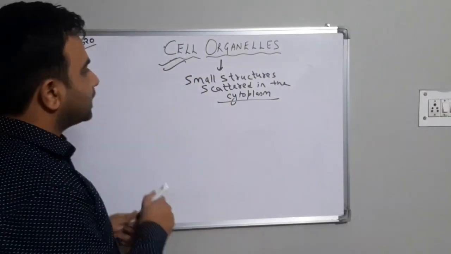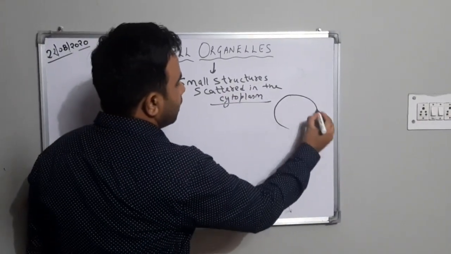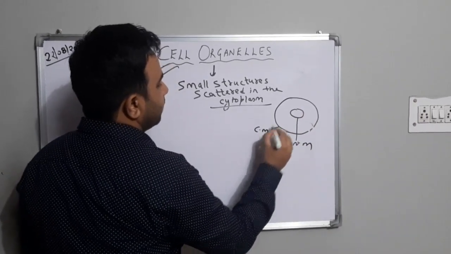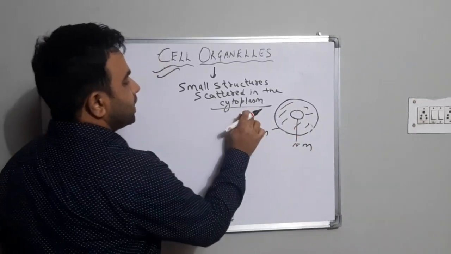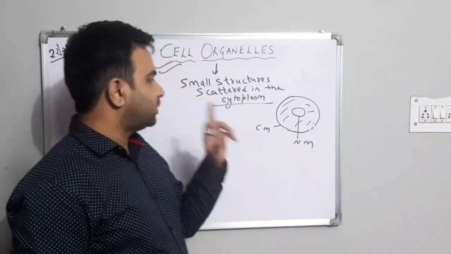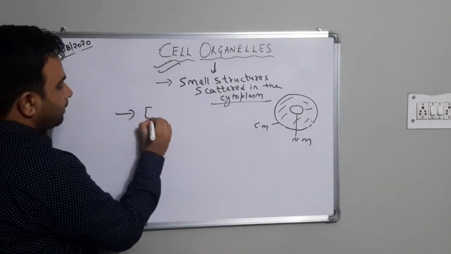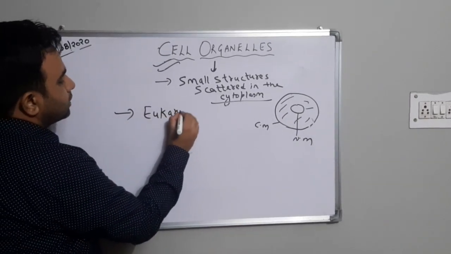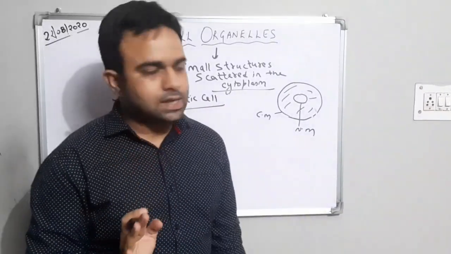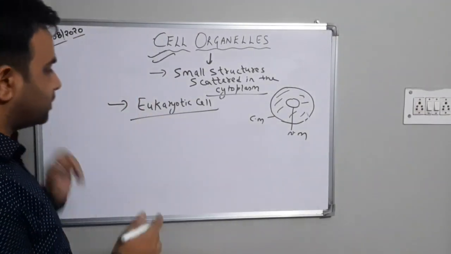So cell organelles are the small structures scattered in the cytoplasm. And what is cytoplasm? If you remember the structure of the cell, the space between the nuclear membrane and the cell membrane, this entire space is known as cytoplasm. So all the cell organelles are found in the cytoplasm. The most important point about cell organelles is that they are found in eukaryotic cell only. Eukaryotic cell we have discussed in the last class, right? So cell organelles are found in the eukaryotic cell, but there is an exception.